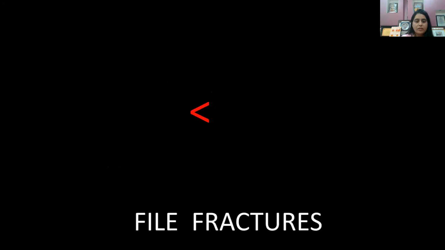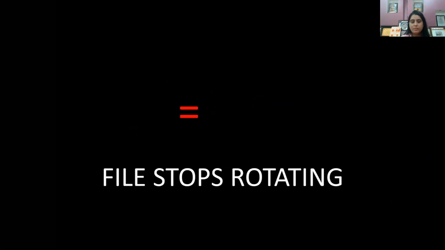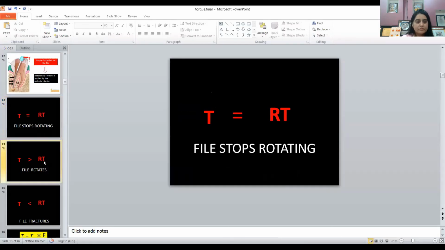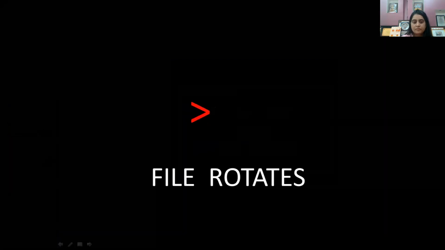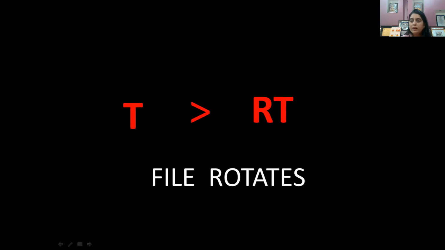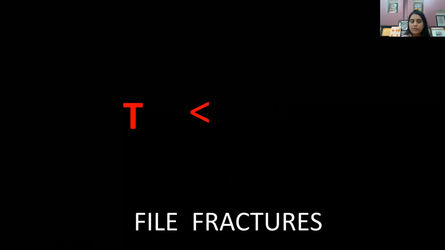I want to tell you one thing again. This is the point where I missed. If the torque is more than your applied torque, what is going to happen? If the torque limit is more, the file will rotate, and if the torque is less, then the file will fracture. Please go through these points.